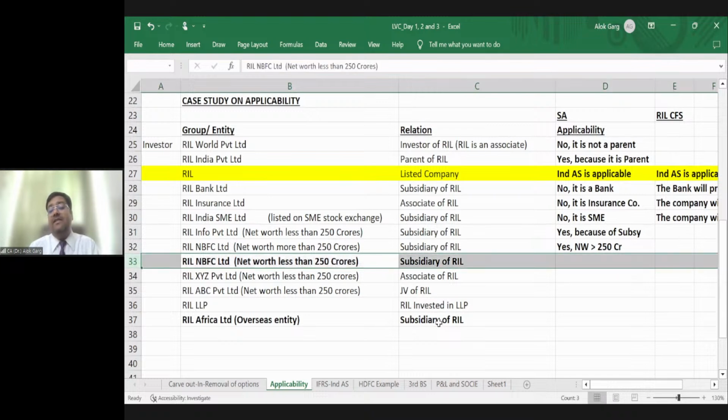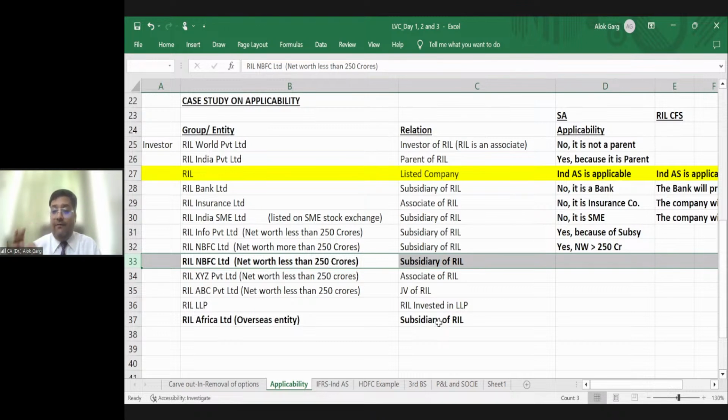So this NBFC is a subsidiary of a non-NBFC. In that case, Ind AS will not be applicable to such NBFC only because of the fact that it is applicable to the non-NBFC.